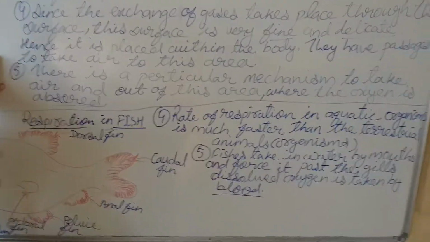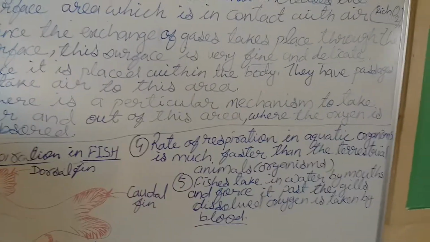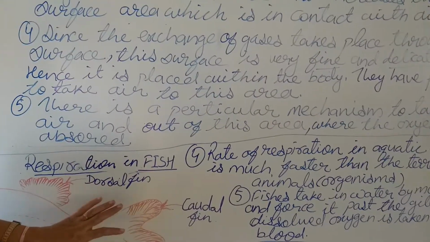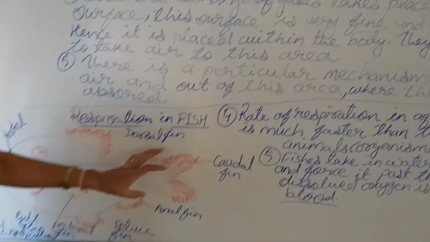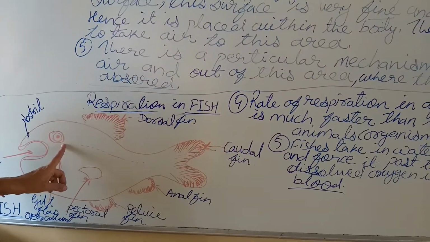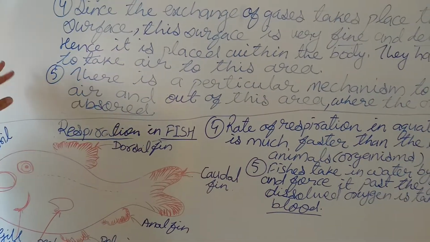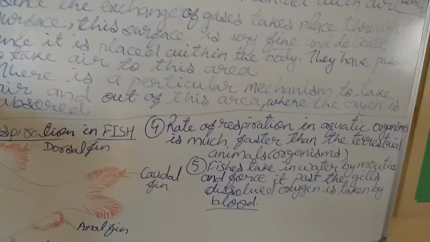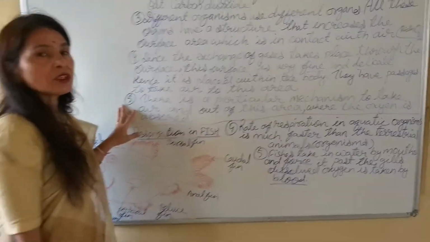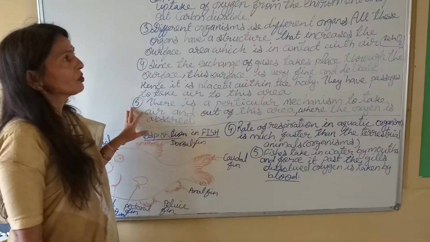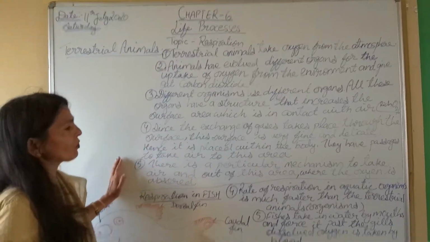I have shown you for the fishes which mechanism they apply for respiration. Then in the next video I will share what mechanism is applied by human beings for the process of respiration.